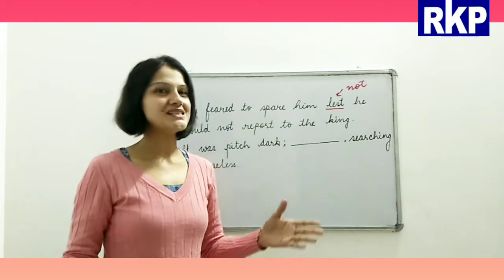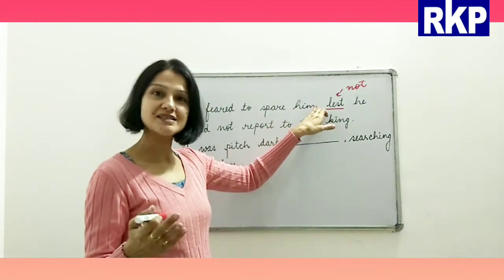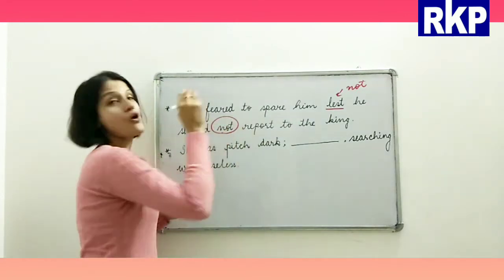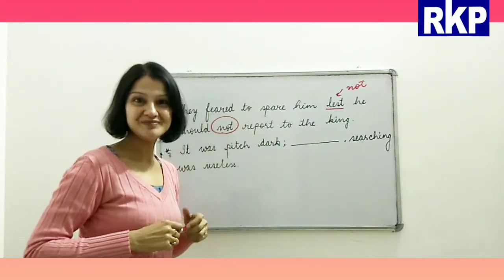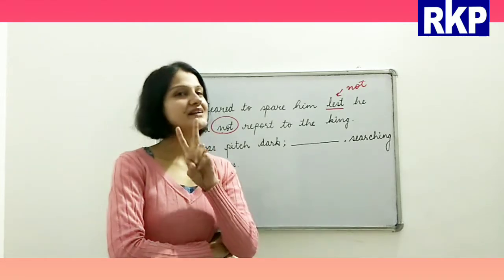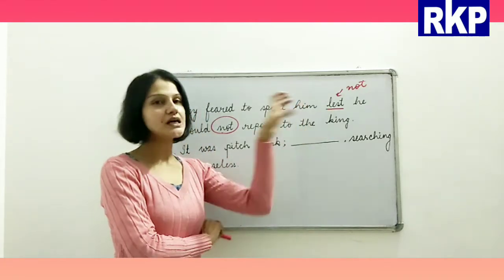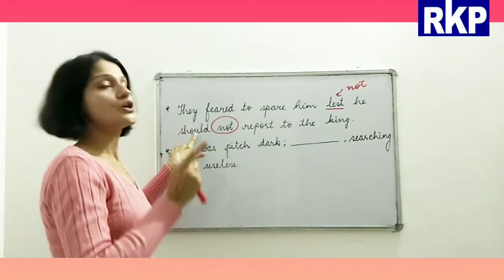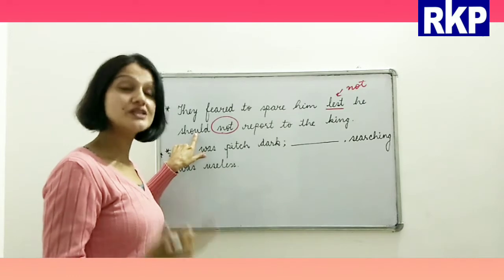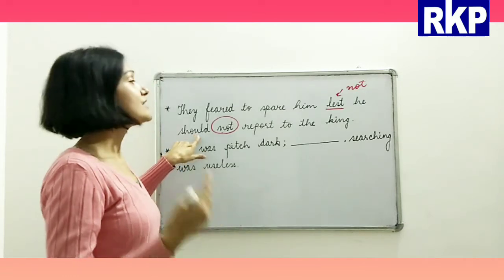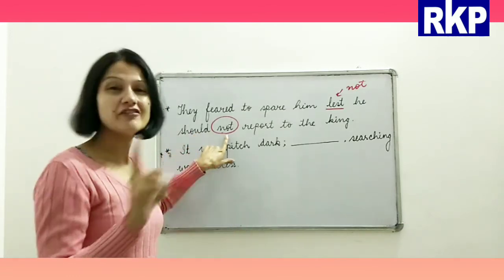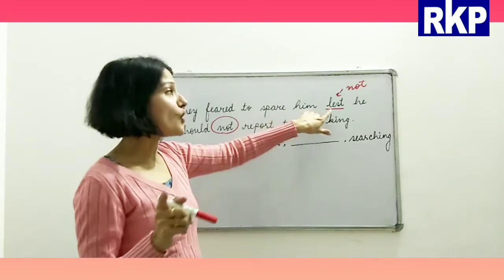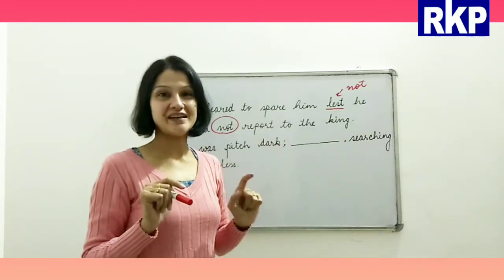So it means if we are using lest, we will not use the word not. Understood? So there are two important things when we use the conjunction lest. One, we always use should with it. And the second one is that we never use not after that. Why? Because not is already included in it.